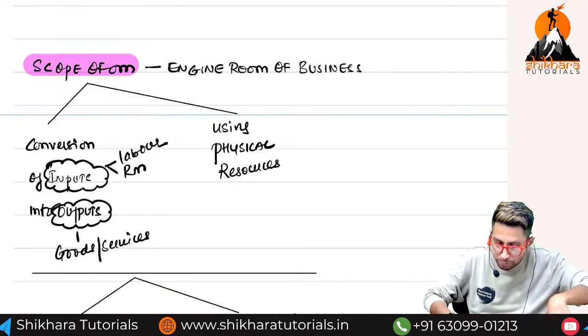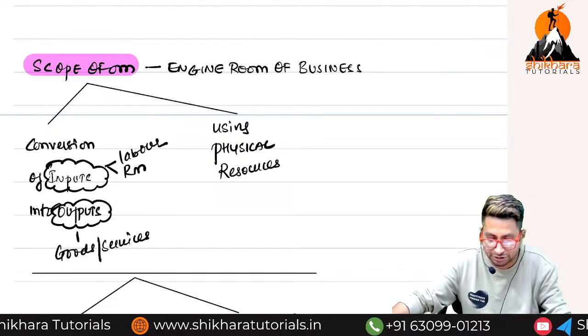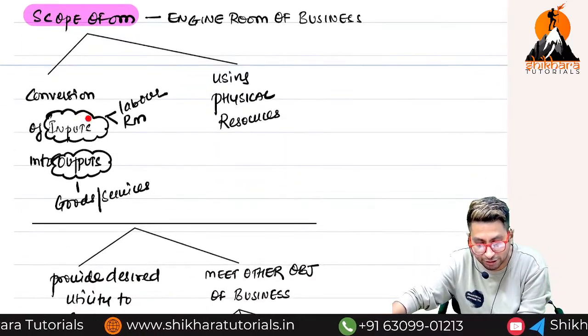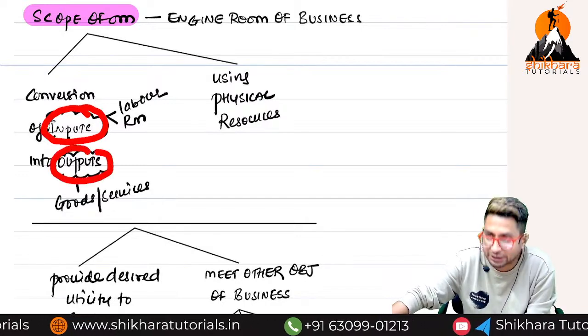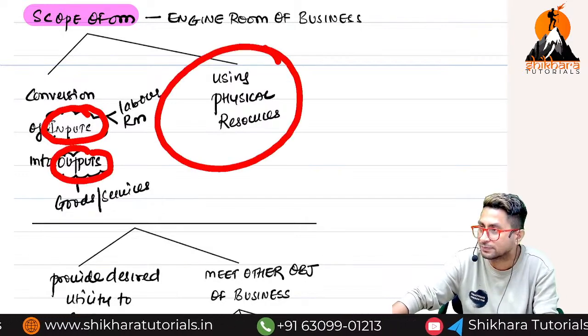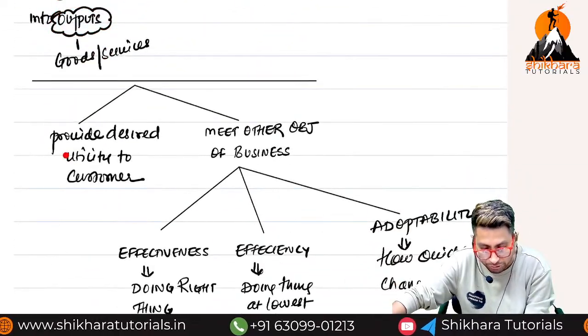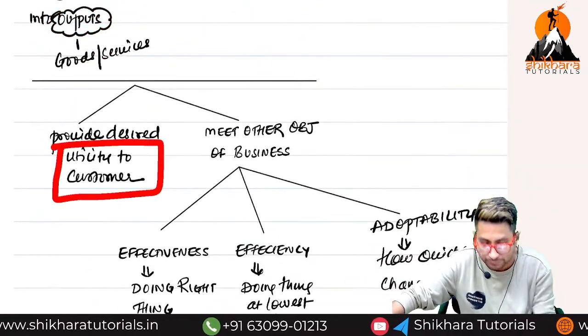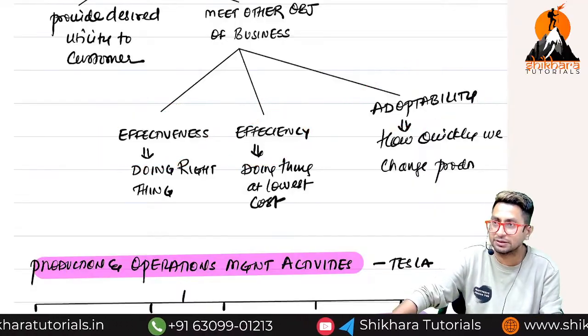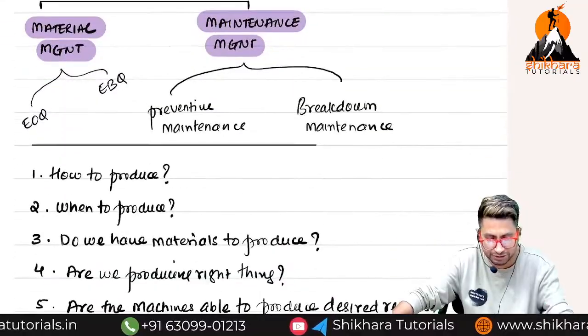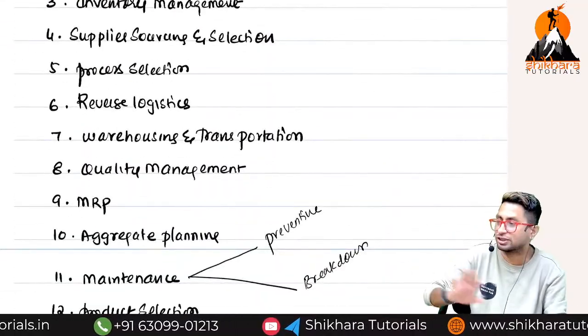So all these people who are involved are called what? Operations management. So the operations management team is involved from where? Receiving the inputs and producing the outputs using which resources? Physical resources, so that what is provided to the customer? With effectiveness, efficiency and adaptability. Clear? And these are some miscellaneous functions of the operations management team.